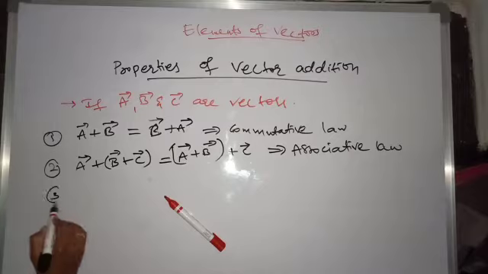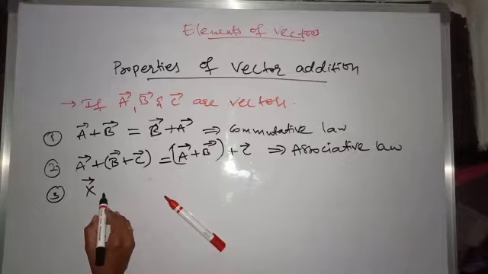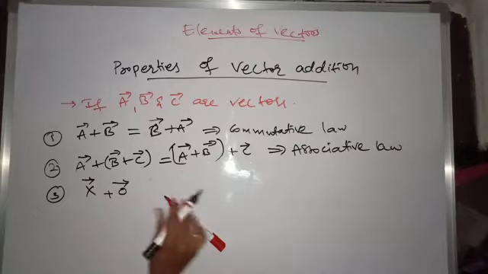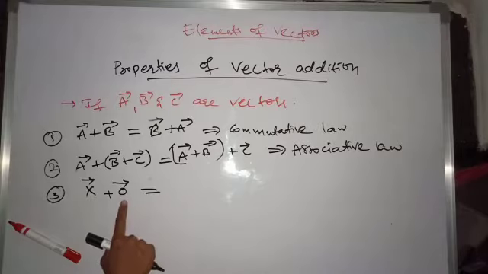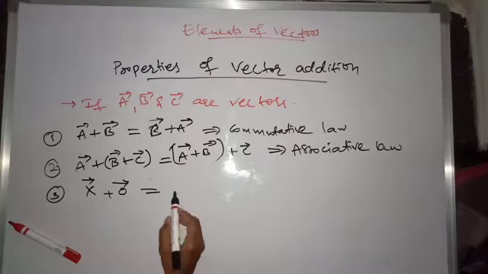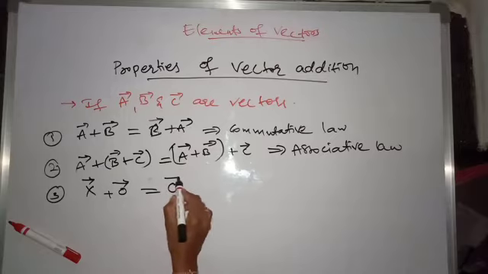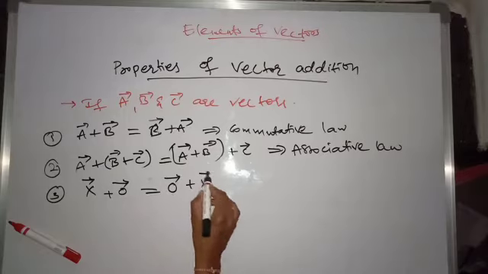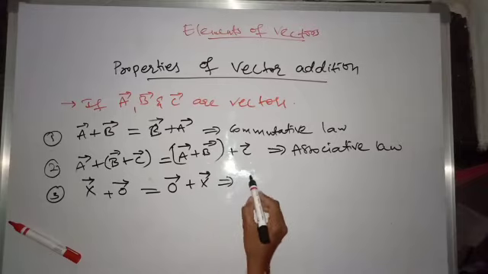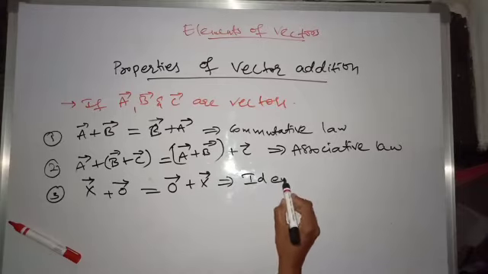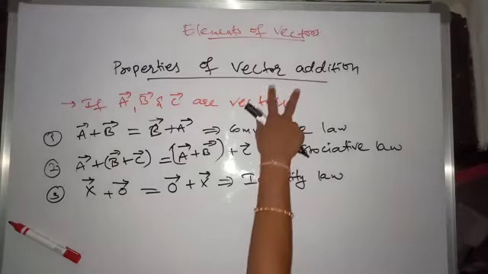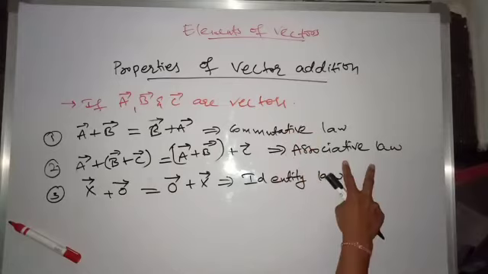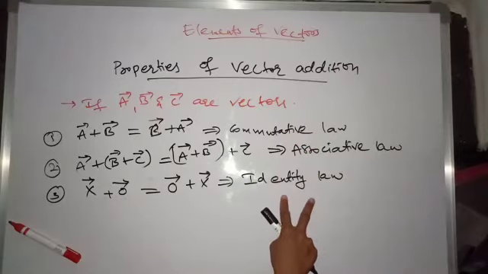And coming to the next one, if x bar is a vector, then x bar plus 0 bar, where this is not the letter O but a zero, nothing but a null vector, can also be written as 0 bar plus x bar. This is the identity property or identity law. Vector addition obeys the commutative law, associative law and identity law.